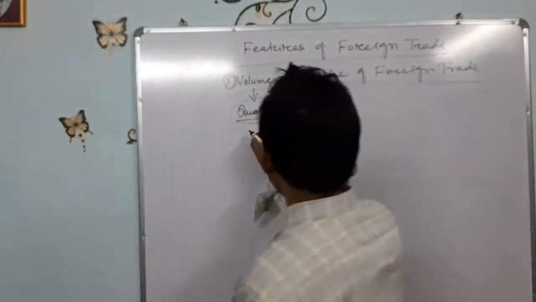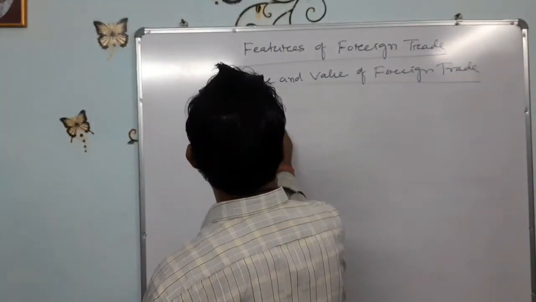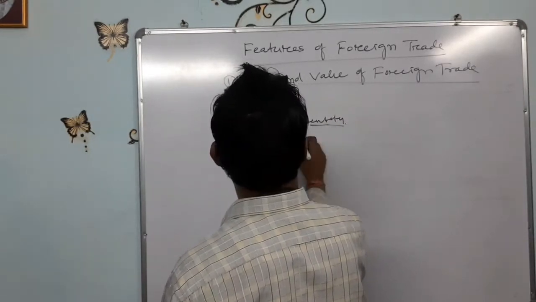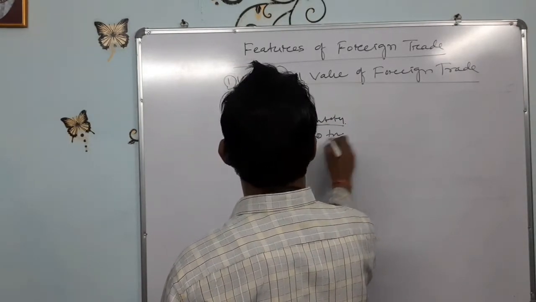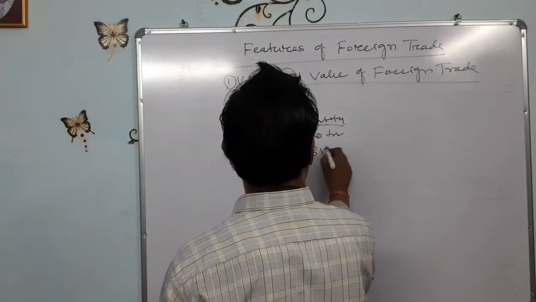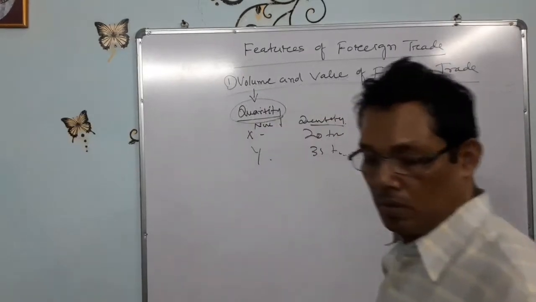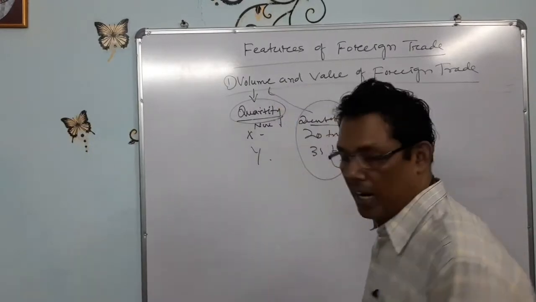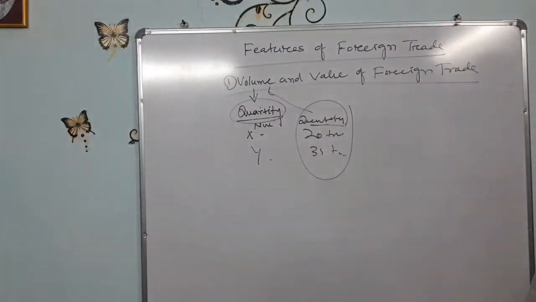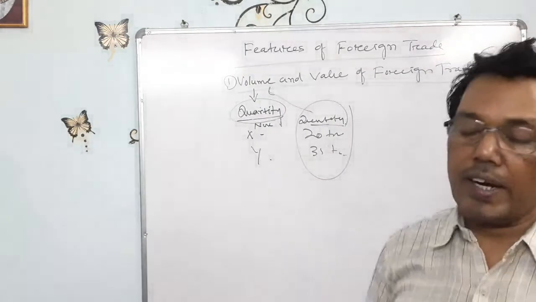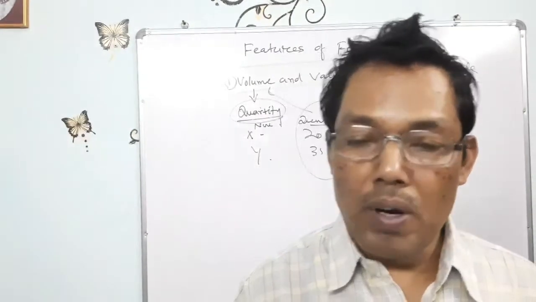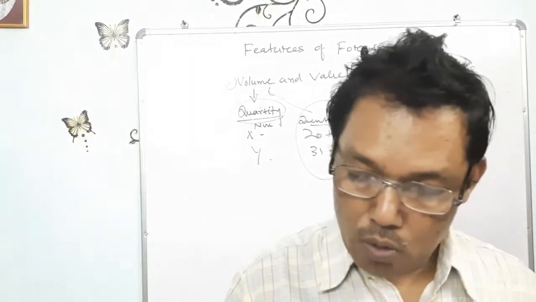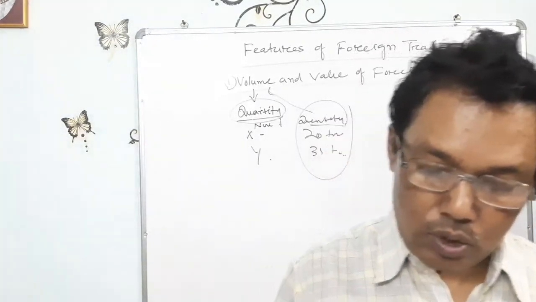It means, suppose, name of the goods and quantity: X goods 20 tons, Y goods 35 tons, like this. So these quantities are to be called the volume of trade, whereas value of trade refers to how much is the price of that goods.